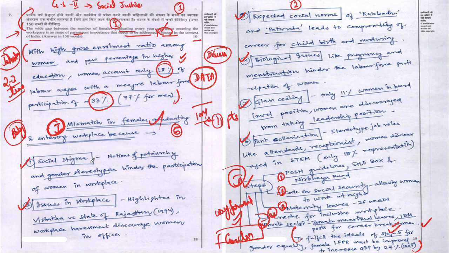But now if you look at the content which he has presented for this answer, since this question is pertaining to, especially, there is a difference between women who are graduating but who are coming and working. That means there is a difference due to either discrimination or some challenges women face, so they are unable to come and work. So this is the main crucial theme of the question.